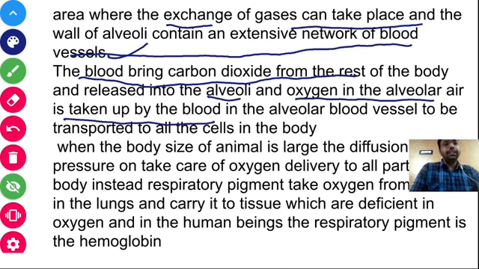So deoxygenated blood is brought from all over the body, and the oxygenated or purified blood is again transported to each and every cell of our body.